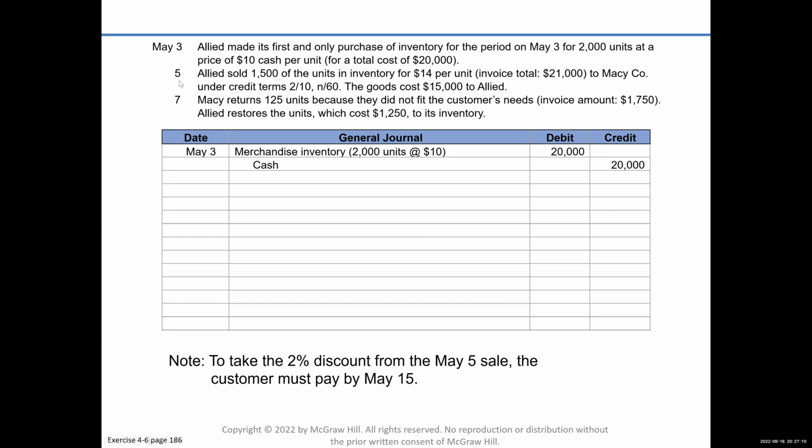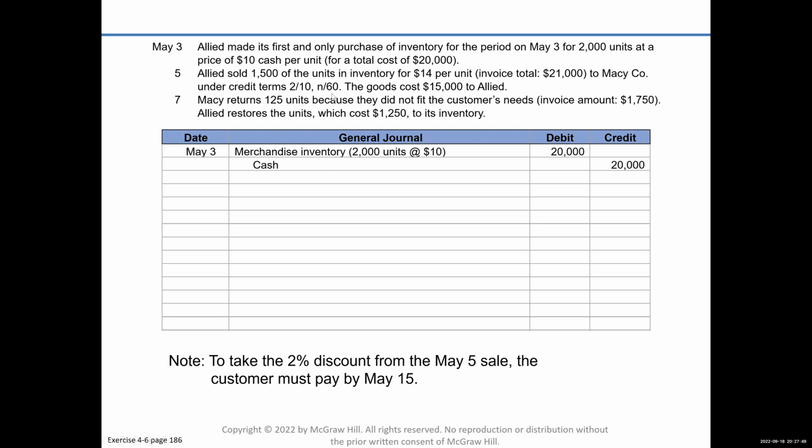On May 5th, Allied sold 1,500 of the units in inventory for $14 per unit. Okay, well, 1,500 units and you sold it for $14. You sold $21,000 worth of merchandise to Macy's, and the terms are 2/10, net 60. Okay. Maybe before I get into that, let's go ahead and record the sale.